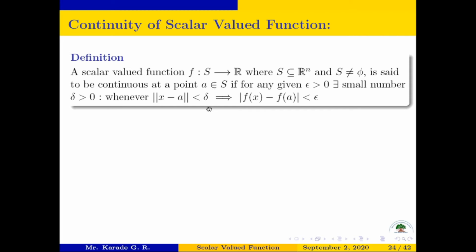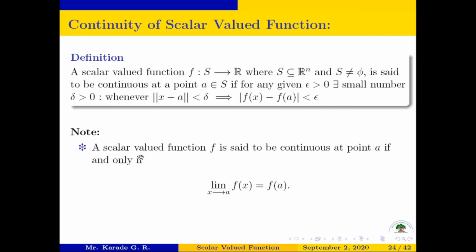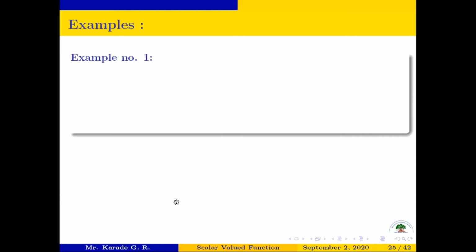Okay, so we note some points here. A scalar valued function f is said to be continuous at point a if and only if limit of function f of x is f of a when x approaches a. Okay, that is very simple, as we have seen in the real valued function. Okay, now let us take some examples.